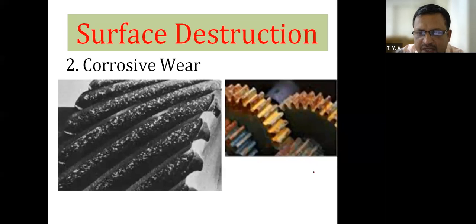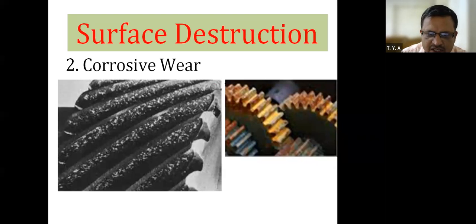Therefore, a chemical reaction will take place and iron oxide will form. Iron oxide is nothing but corrosion. In Marathi, it is called gans.